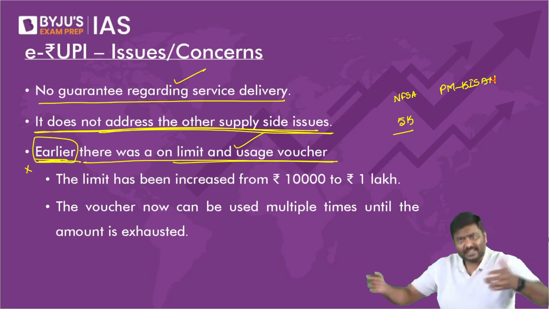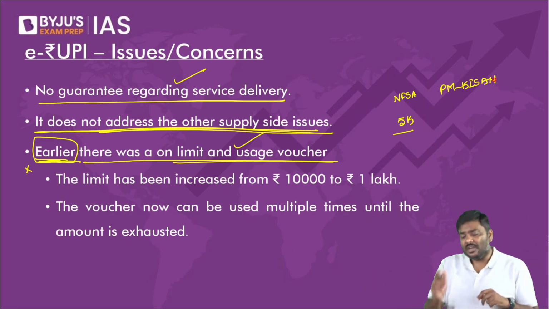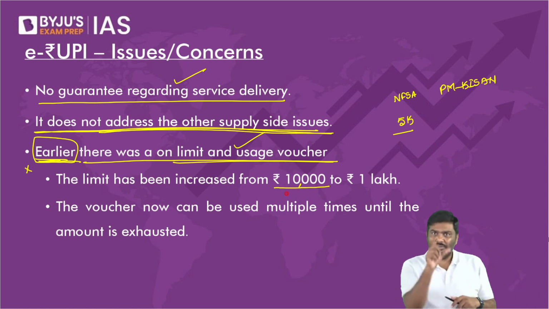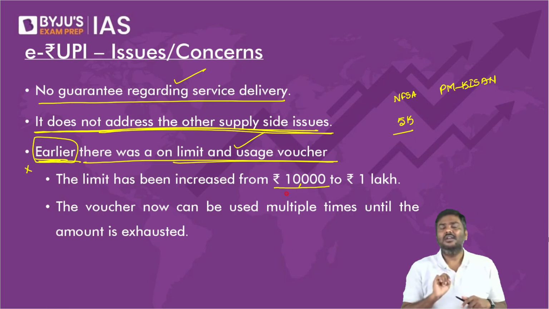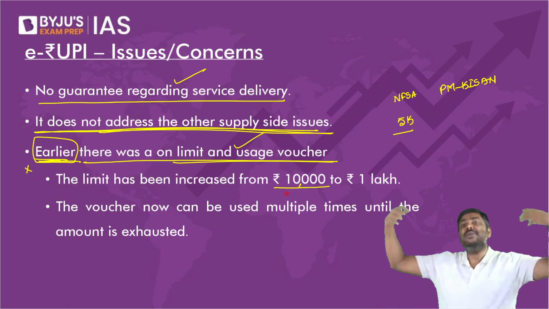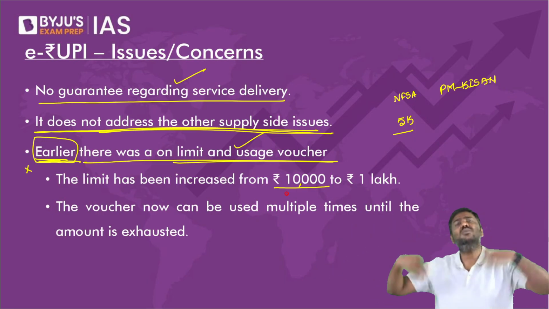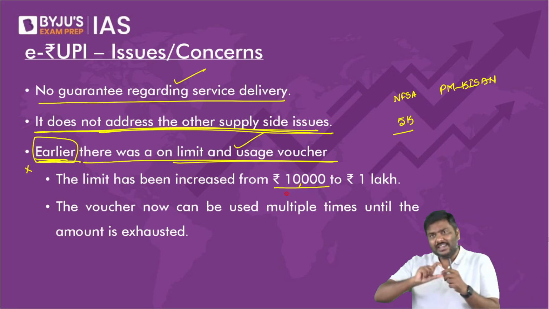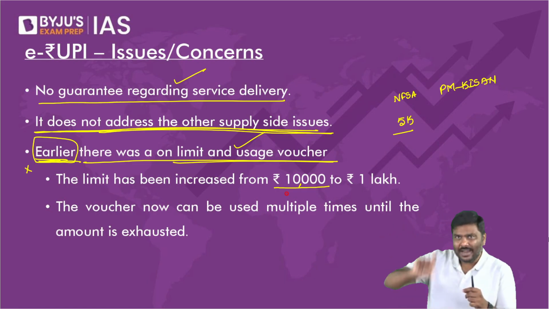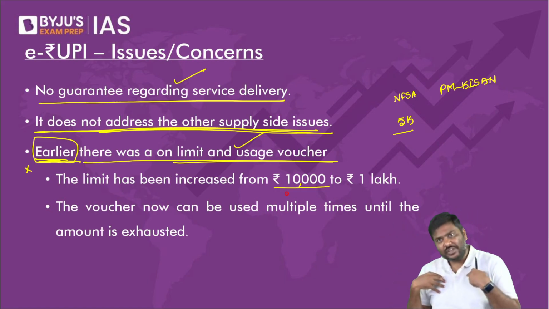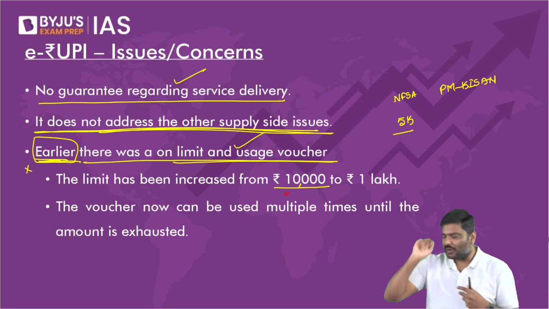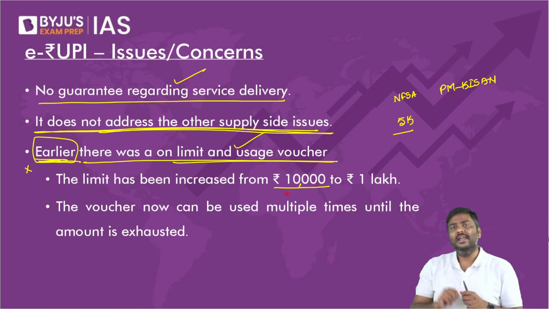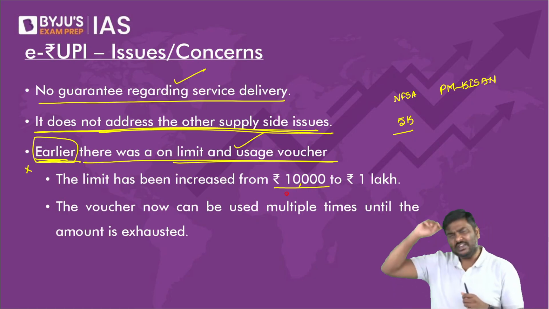What if the total amount of subsidy that I'm supposed to receive from the government, cash subsidy, is more than 50,000 rupees, more than 20,000 rupees? The problem was that earlier the maximum value of a voucher was 10,000. So if I'm a beneficiary under multiple schemes, multiple vouchers were supposed to be issued to me.